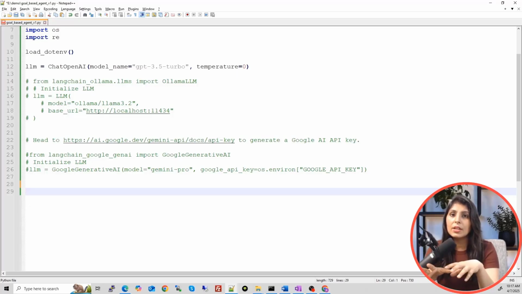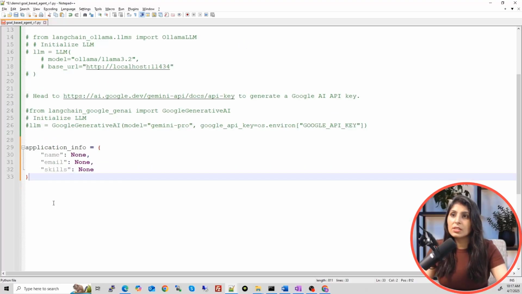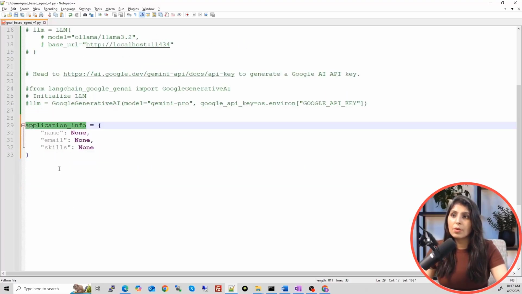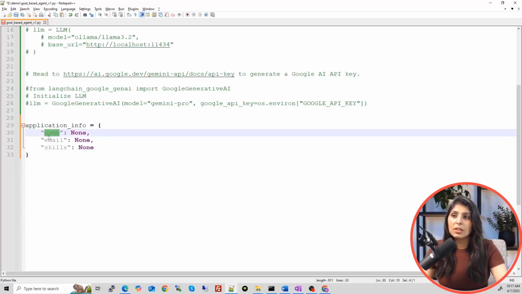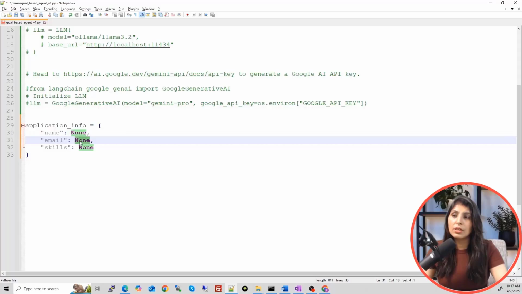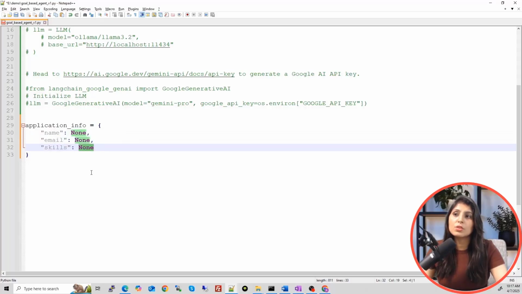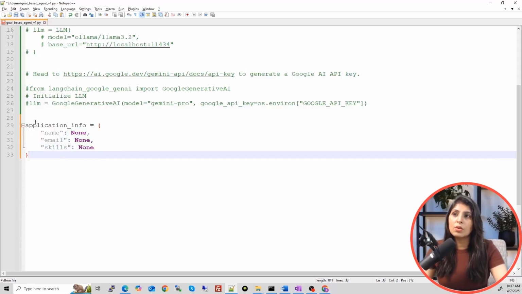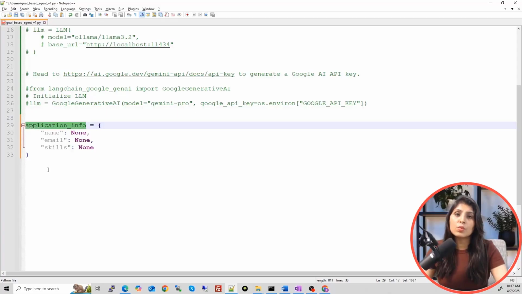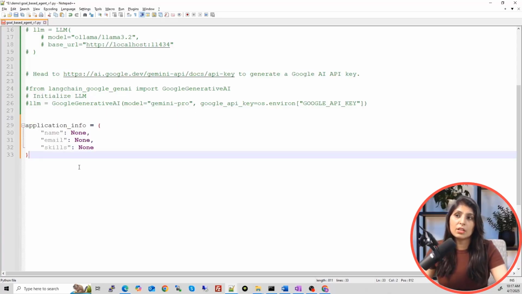So let's create a dictionary which will store all this information, and for that I have this. So this is my dictionary. The name of the dictionary is this. This is the key, and here we will store the name of the user, and here we will store the email of the user, and here we will store the skills of the user. So this is the dictionary which will store the name, email and skills of the user.